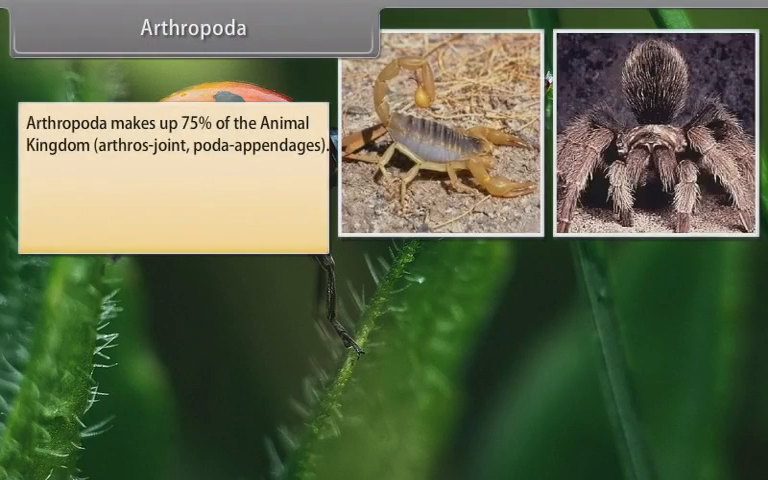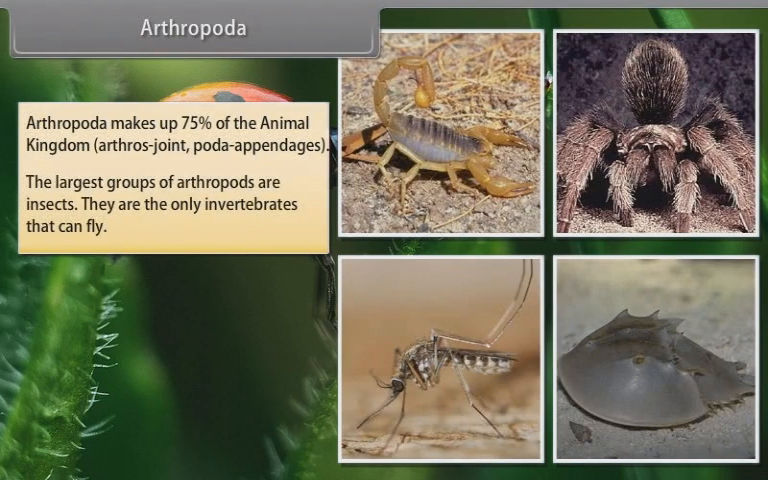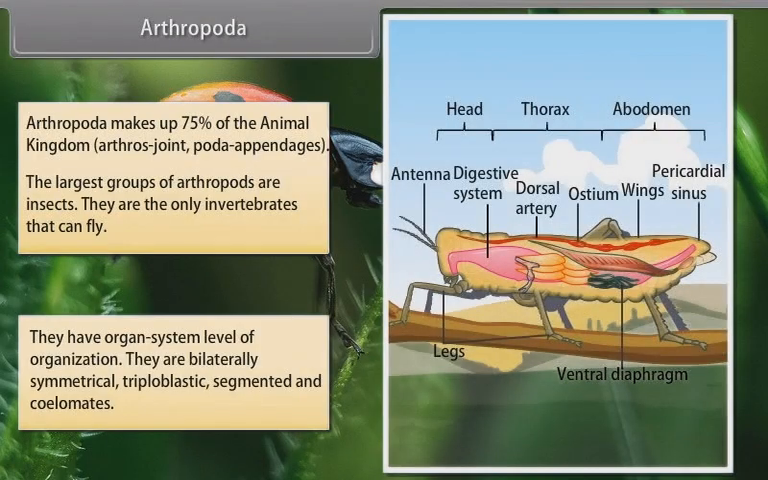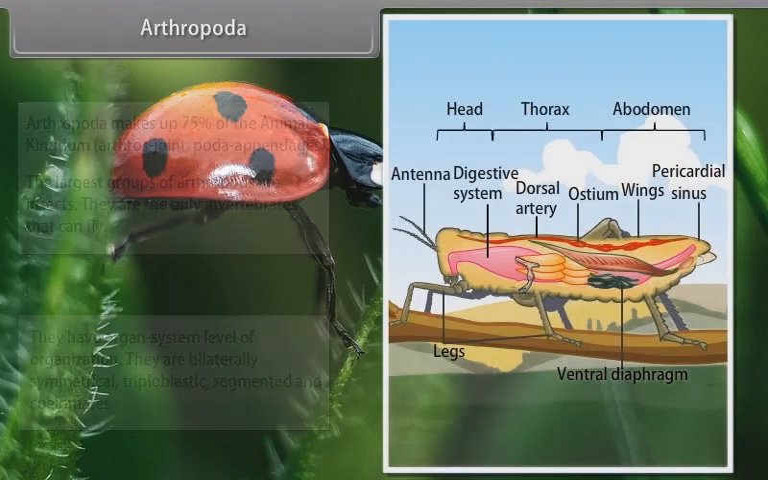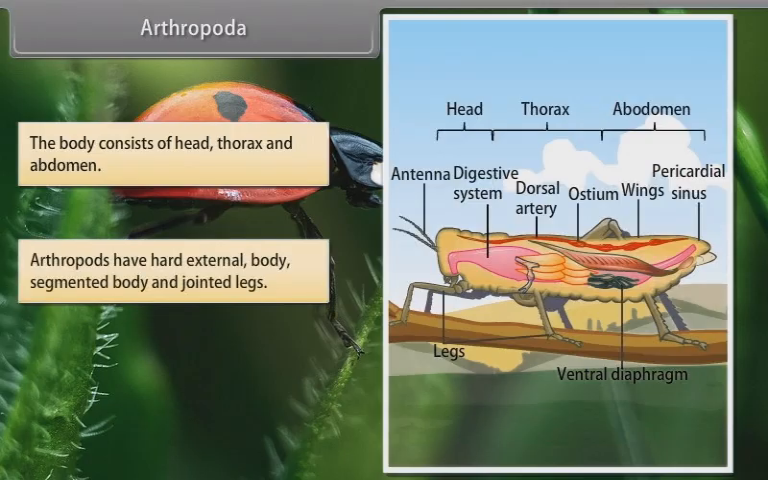Arthropoda. Arthropoda makes up 75% of the animal kingdom. Arthros means joint. Poda means appendages. The largest group of arthropods is insects. They are the only invertebrates that can fly. They have organ system level of organization. They are bilaterally symmetrical, triploblastic, segmented, and coelomates. The body consists of head, thorax, and abdomen. Arthropods have a hard external body, segmented body, and jointed legs.